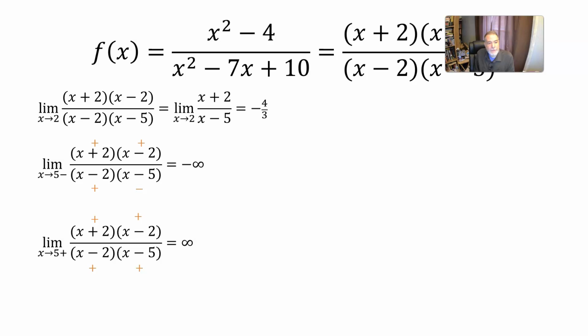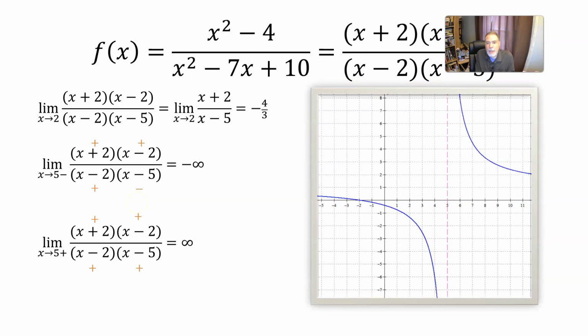As x approaches 5 from the right, now we're looking at x's that are a little bit greater than 5, and all of those factors individually are positive. And so the whole thing comes out positive, and as x gets closer and closer to 5, that just gets larger and larger. That limit is positive infinity. So here's what the graph looks like. There is actually a missing point there where x is 2, but you can't tell from the graph that it's missing because all the other nearby points are there. And the limit exists. The limit is negative 4/3.